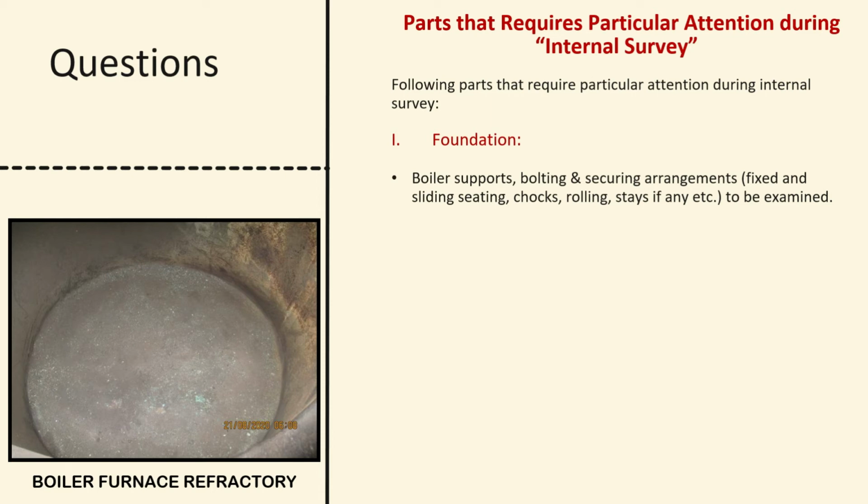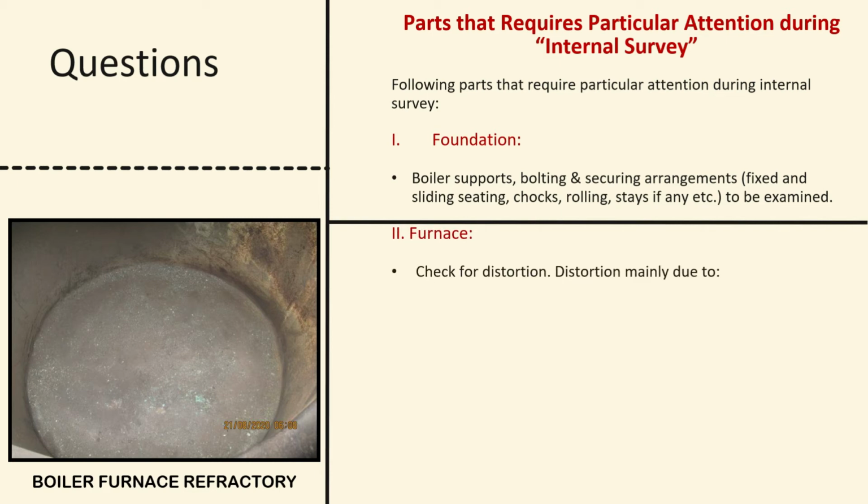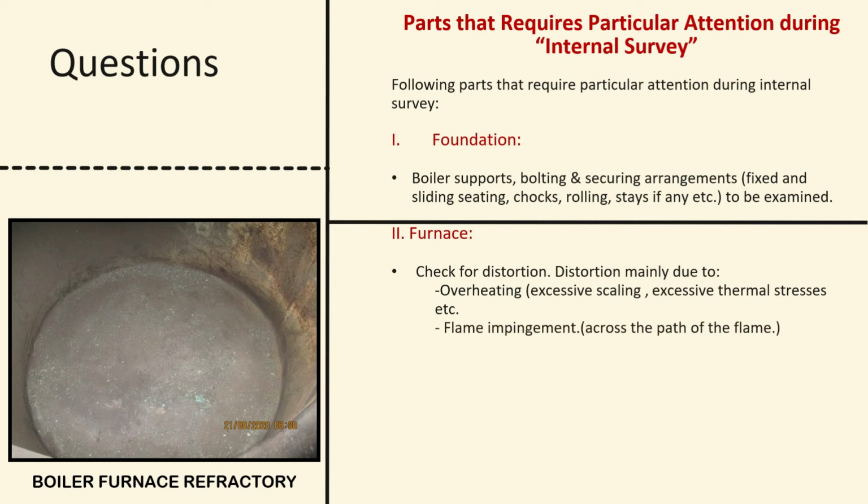And in the furnace, what do we check? Check for distortion. Distortion mainly due to overheating, that's excessive scaling, excessive thermal stresses, etc. Flame impingement across the path of the flame. Check the condition of refractory. Check that the furnace bottom should be free of oil deposits.